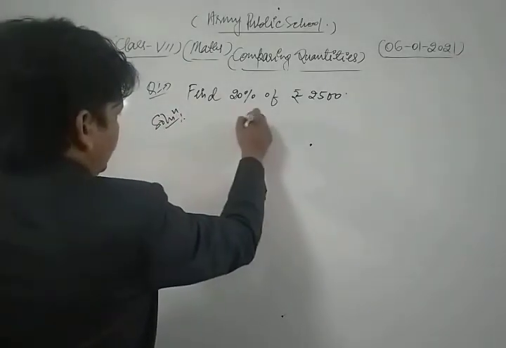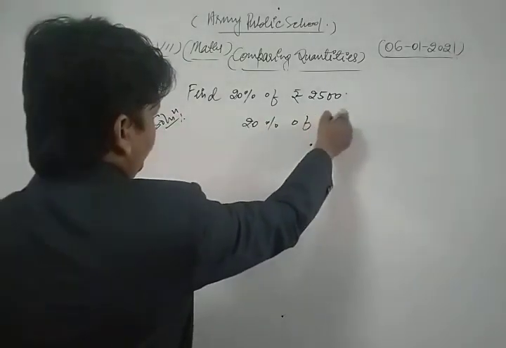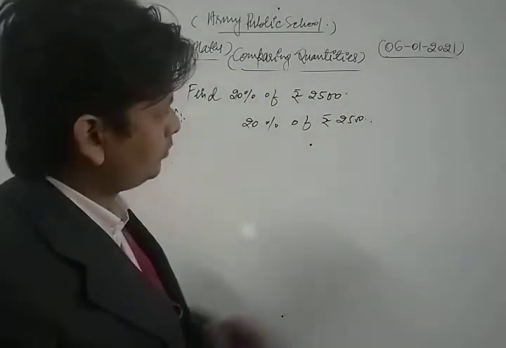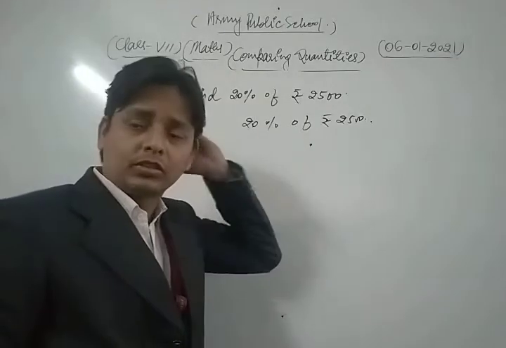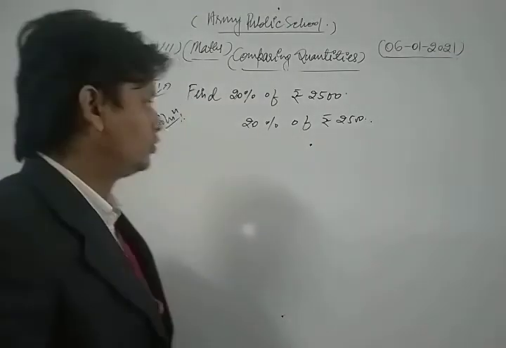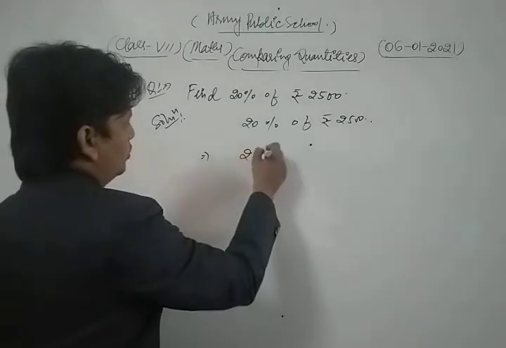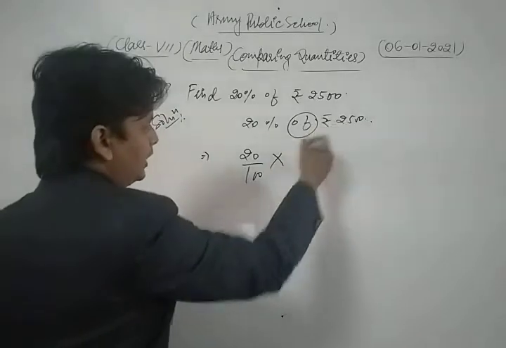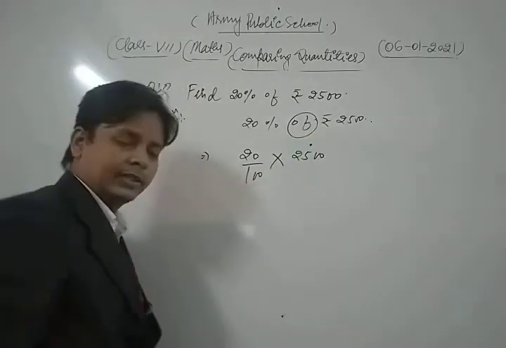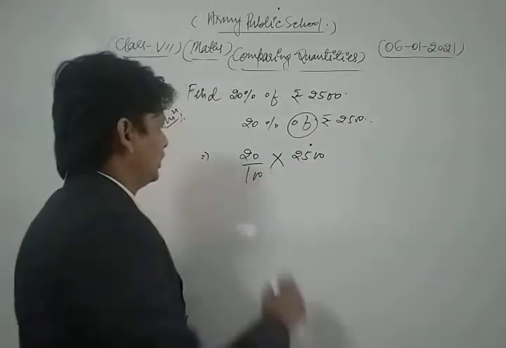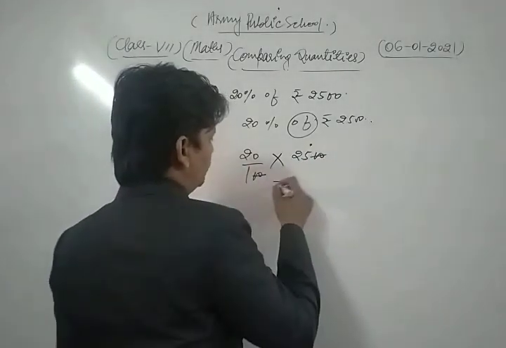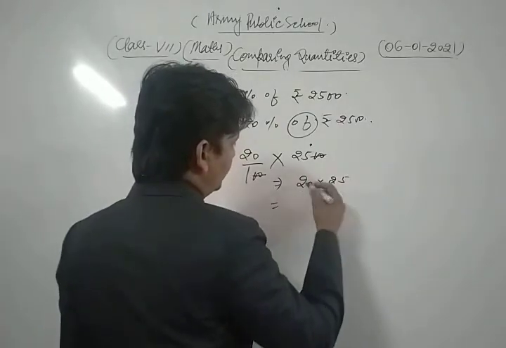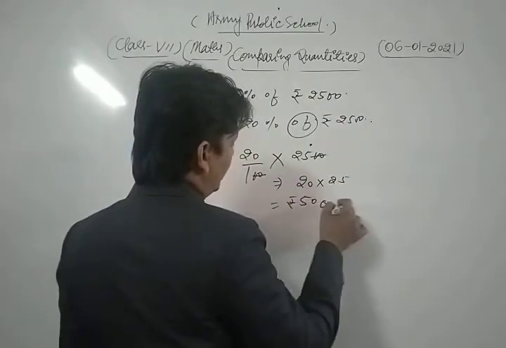Dear student, here we write 20% of rupees 2500. Here the meaning of the concept of "of" is just multiply. So we write 20% as 20 upon 100, and "of" means multiply, rupees 2500. Now 20 cancels with 100, so we get 20 into 25, that is 2500, 25 times 20 is 500 rupees.